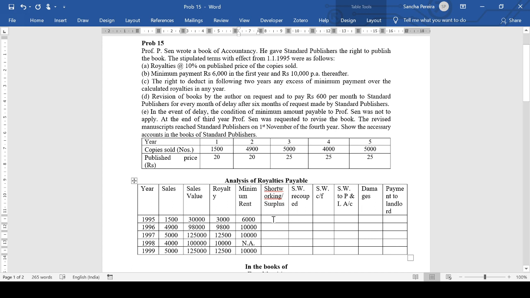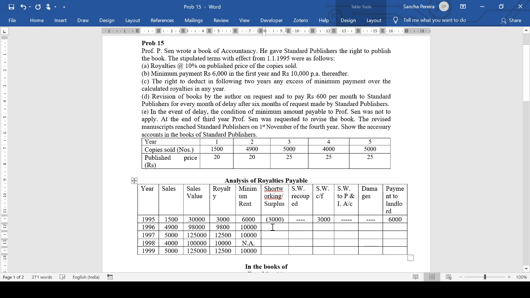So now let's start calculating the short workings. Short workings in the first year are 3,000. The condition for recoupment is the next 2 years, so we can't recoup anything. We carry forward the whole thing. Nothing needs to be transferred. Now I put another column for damages for those years where there are damages. In the other years, nothing will come under damages. So payment to landlord is 6,000.